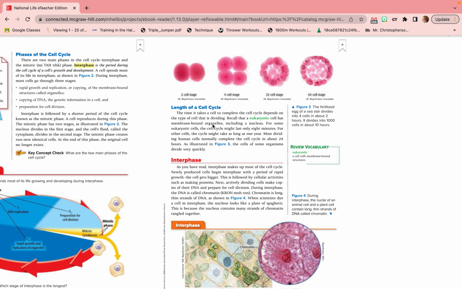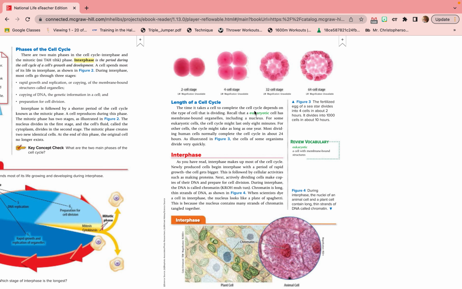Length of a cell cycle. The time it takes a cell to complete the cell cycle depends on the type of cell that is divided. Recall that a eukaryotic cell has membrane-bound organelles, including a nucleus. For some eukaryotic cells, the cell cycle might last only 8 minutes. For other cells, the cell cycle might take as long as 1 year. Most divided human cells normally complete the cell cycle in about 24 hours.